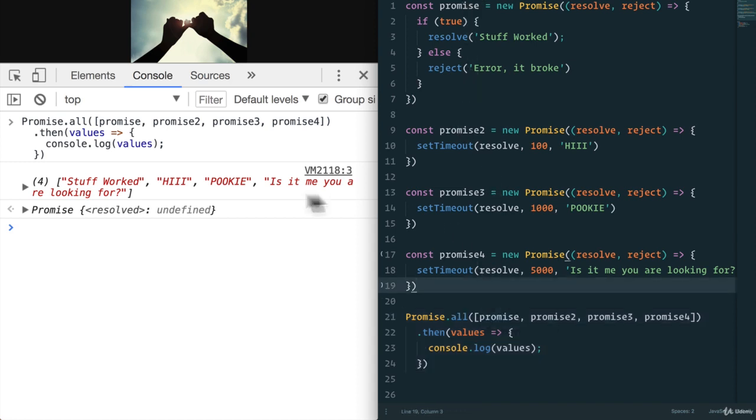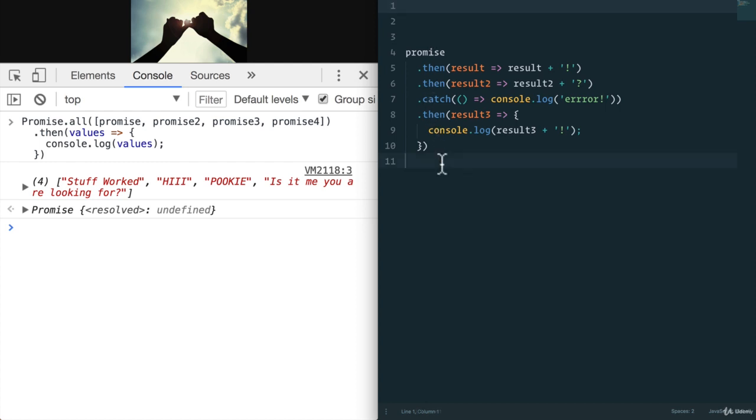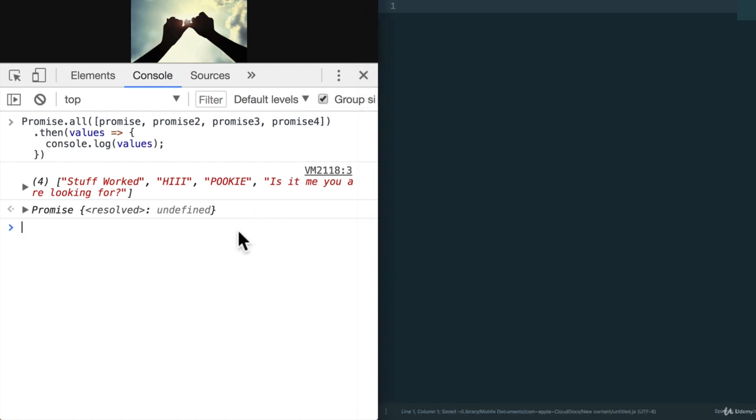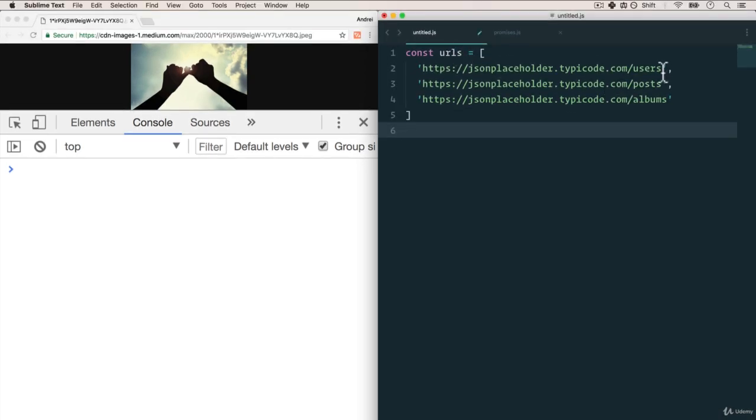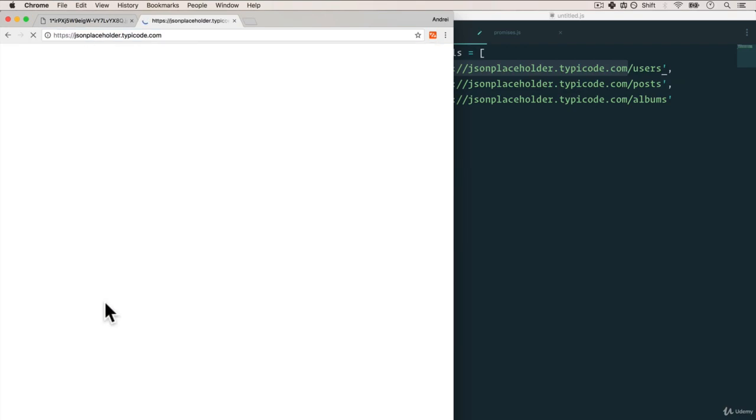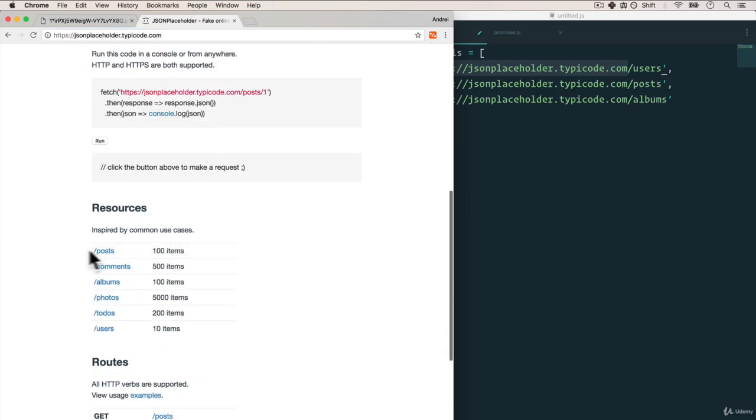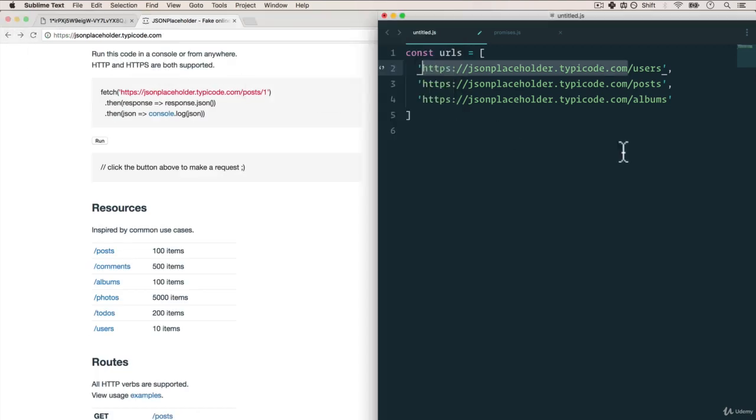All right, let's finish up with the final example that has some real-world applications so that you have an idea of when we want to use promises. I'm going to delete this, refresh. Now, I have here a list of URLs, and these URLs are from a simple API. Let me show you. It's called JSON Placeholder, and they just give us some endpoints that we can use, such as users, that return some JSON data. So I have users, posts, and albums here.